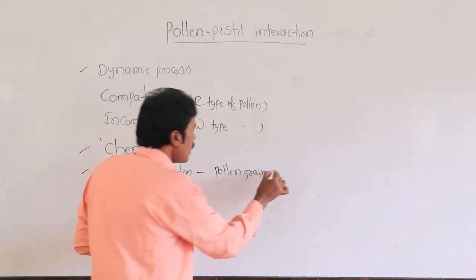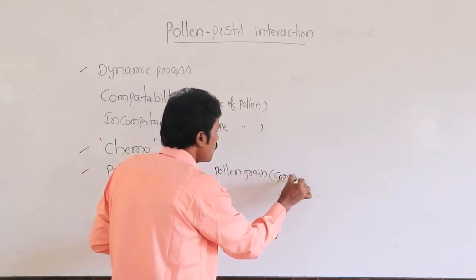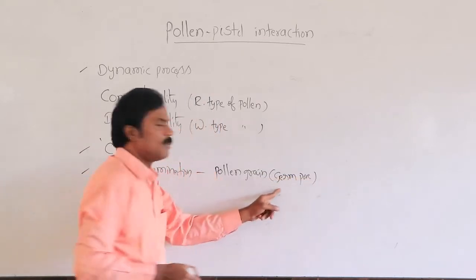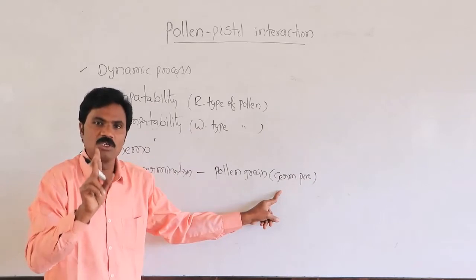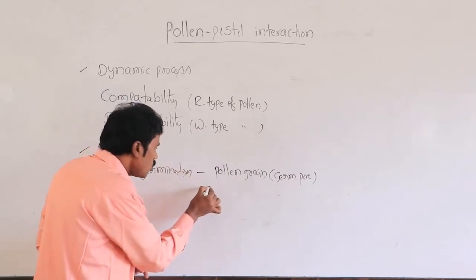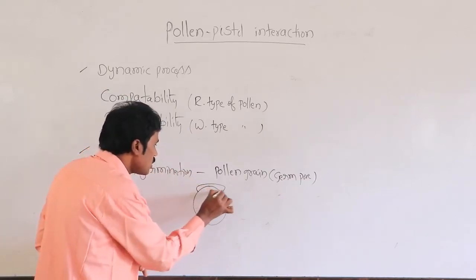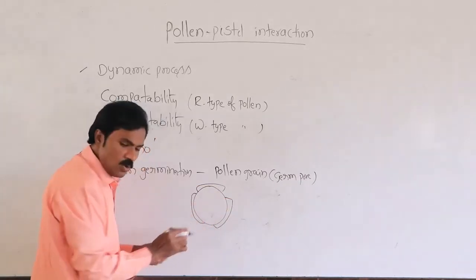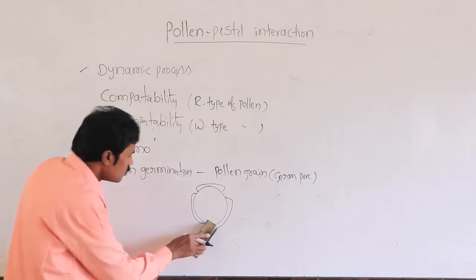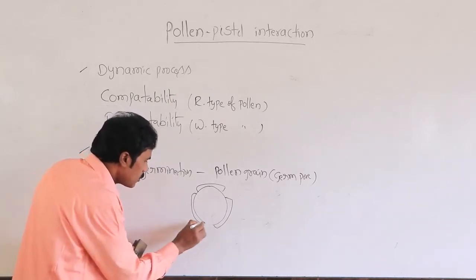In that pollen grain especially, 3 germ pores are present. Any one of the germ pores, not all 3, is ready to give rise to the pollen tube. In this germ pore, the pollen tube arises.